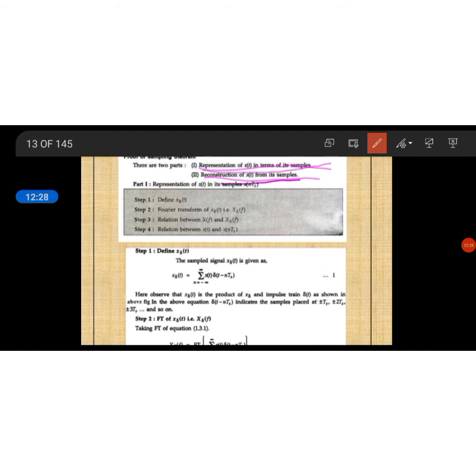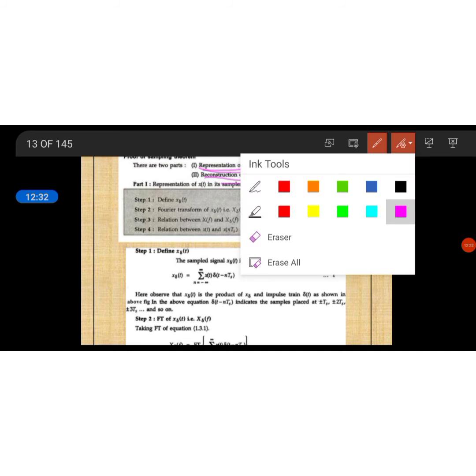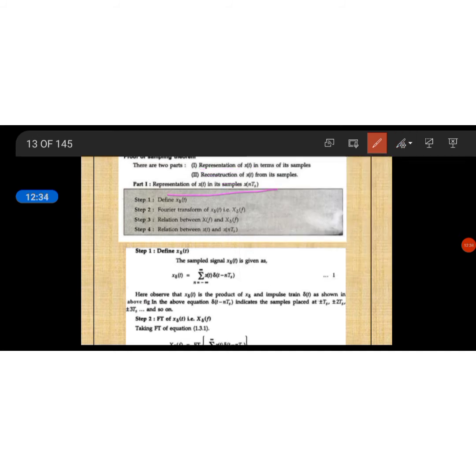The second part is the reconstruction of x of t from its samples. The first part consists of 4 steps: step 1 is the definition of x delta of t, then the Fourier transform of x delta of t, the relation between X of f and X delta of f, and the relationship between x of t and its samples. First we discuss the first part.